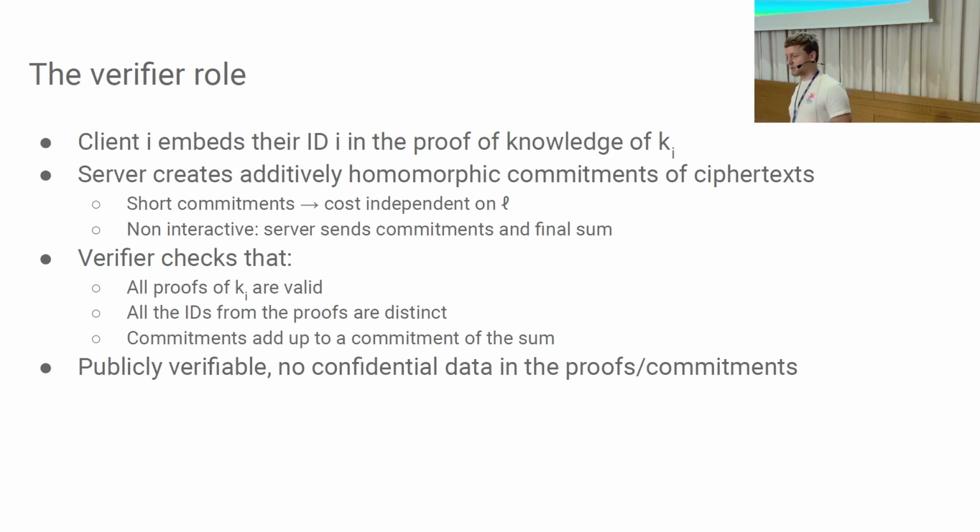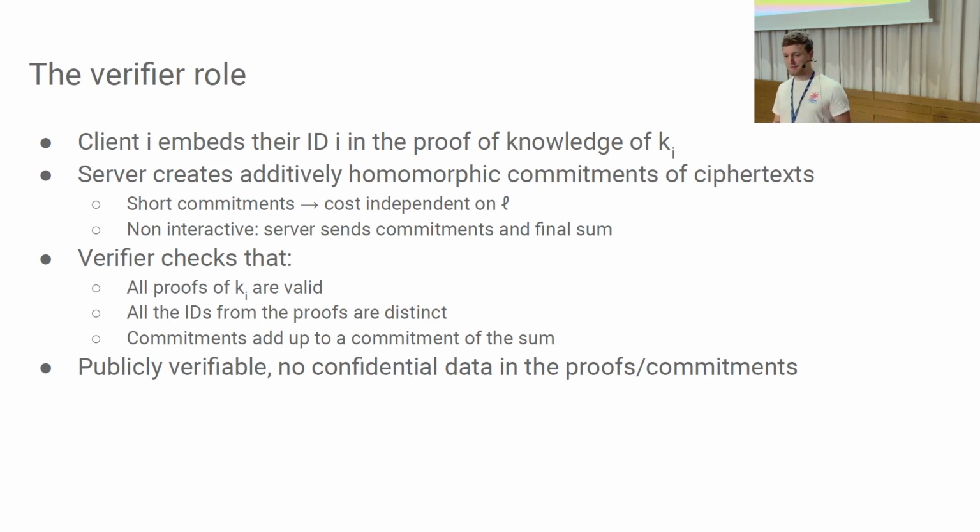And yeah, quick overview of how that works. So the clients, in addition to proving the proof of knowledge for the input, also include, in the VHME construction, their client ID. So basically, they hash their client ID and include that in the knowledge proof. And then using these commitments that they have to the inputs, the server can then homomorphically compute a commitment to the sum.